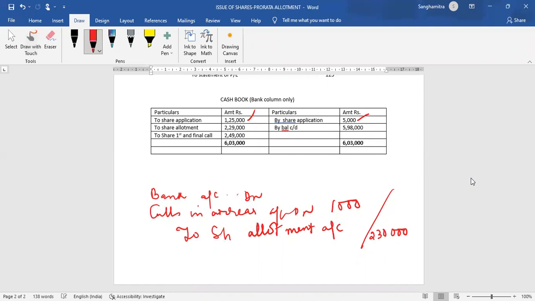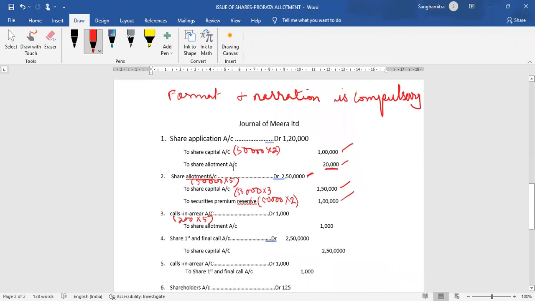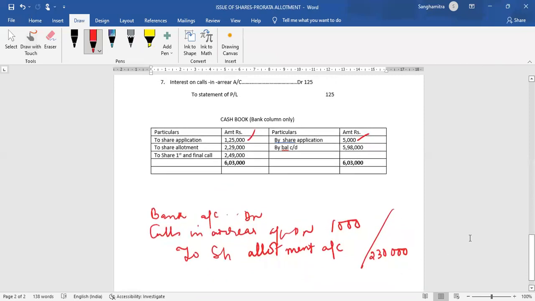2,30,000. Now let me go back and show you this. To share allotment account 2,30,000. To share allotment account here 20,000. So total allotment account credited with 2,50,000. Now if you are not receiving 1,000 rupees, then how much money has come into the bank on allotment? 2,29,000. This would be the entry that you would normally make if you were not making the cash book, showing the cash and bank transactions separately and the other transactions in the journal. If you had only made a journal, this would have been the entry.